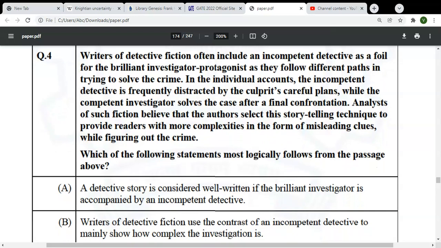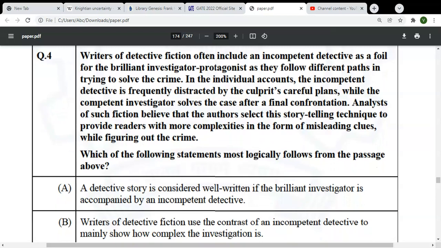Writers of brilliant detective fiction often include an incompetent detective as a foil for the brilliant investigator protagonist as they follow different paths in trying to solve the crime.